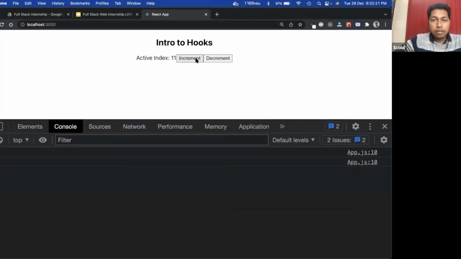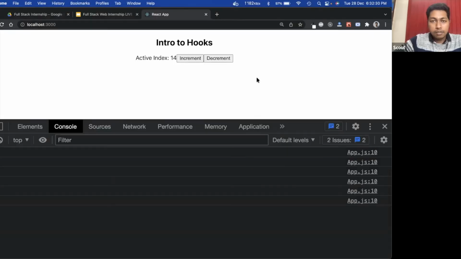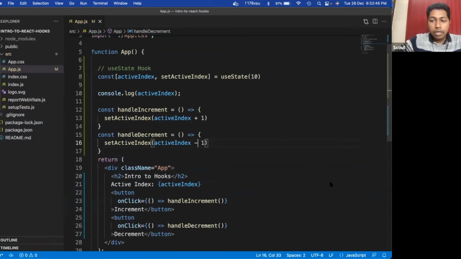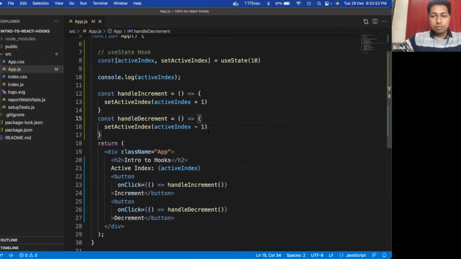Okay, so let's start. As you can see, the increment is working. Similarly, the decrement, I think it will work if I do minus. Yes. So the initial value is 10. If I press the increment, the value is incrementing. If I press the decrement, the value is decrementing. It is working, right? So is there any confusion with this example? No.